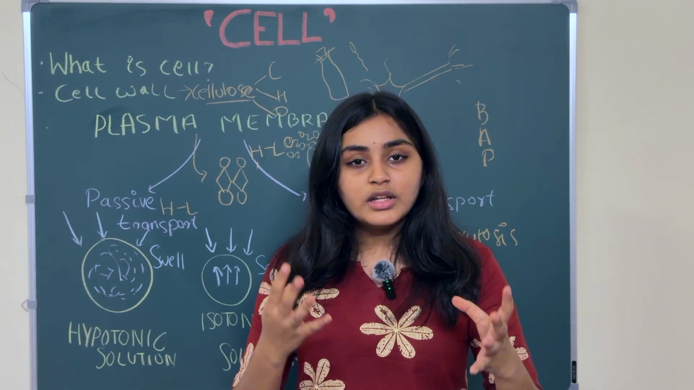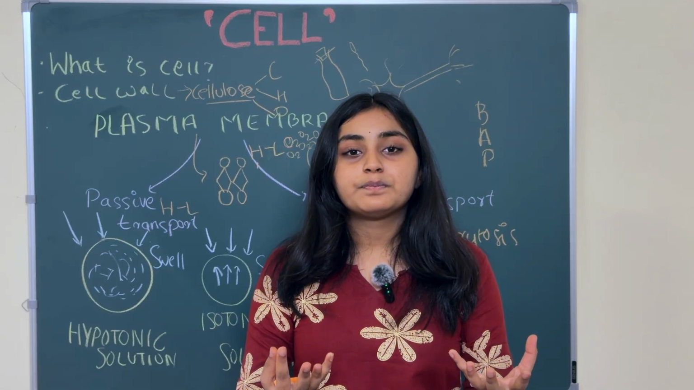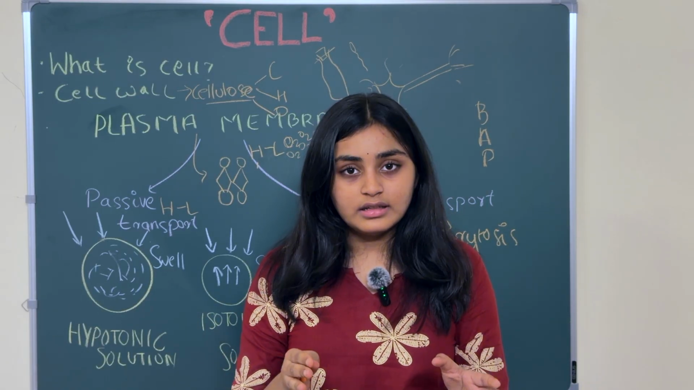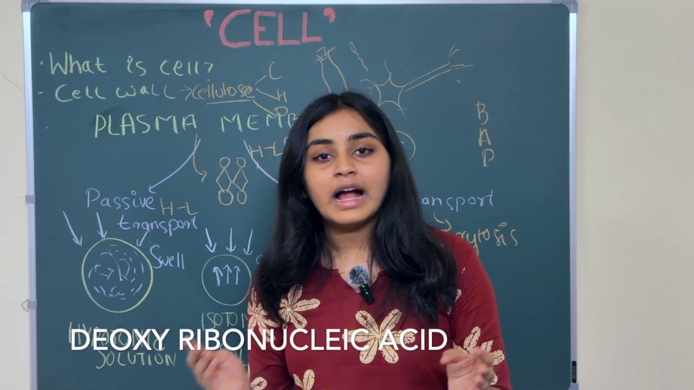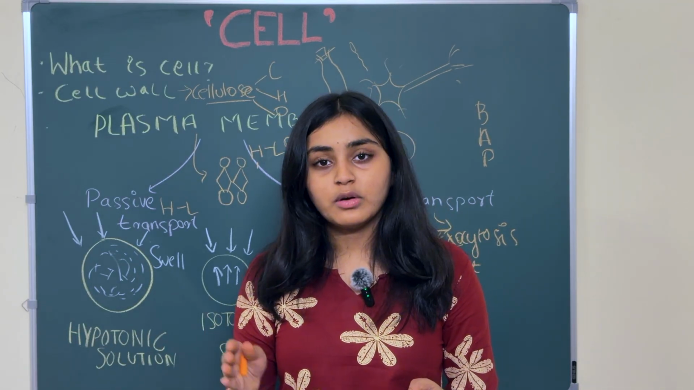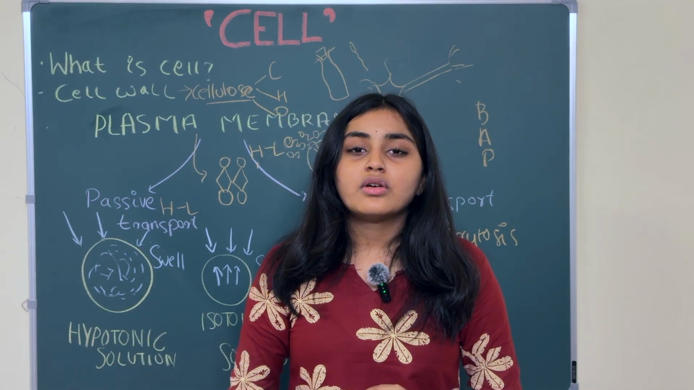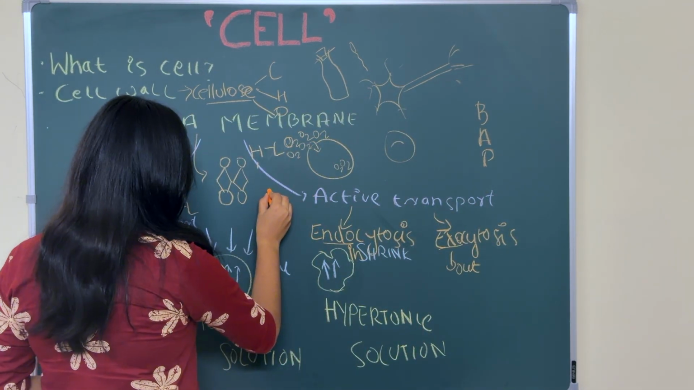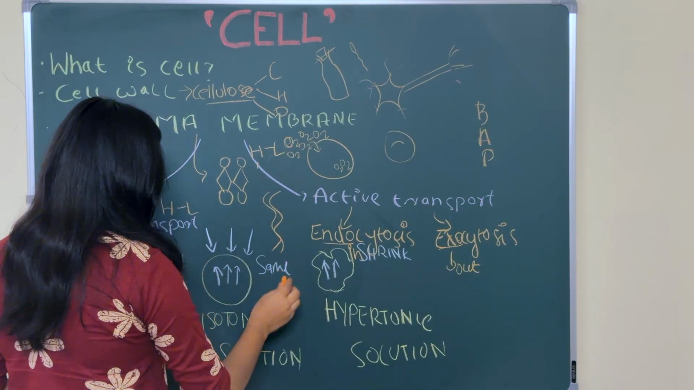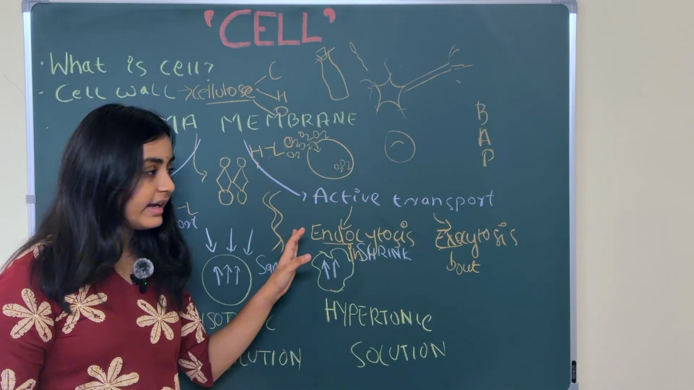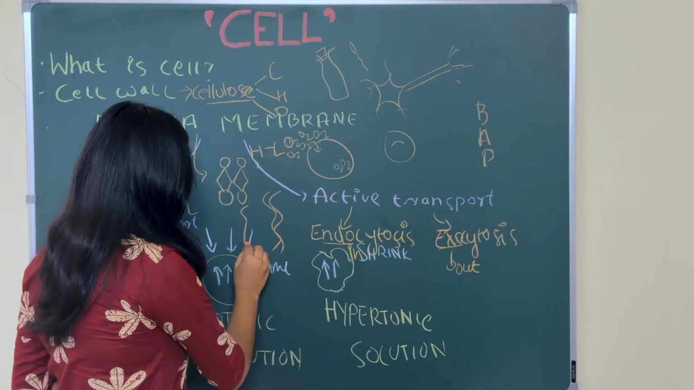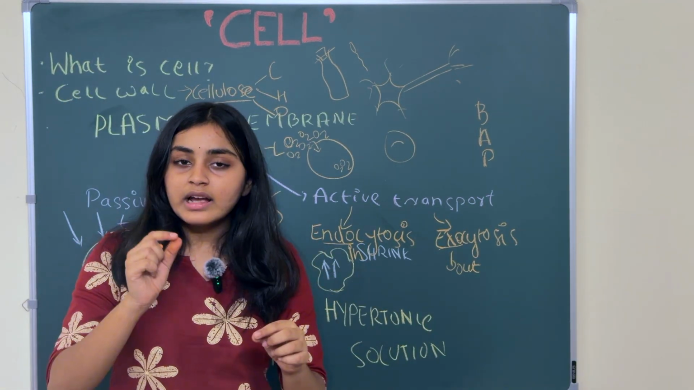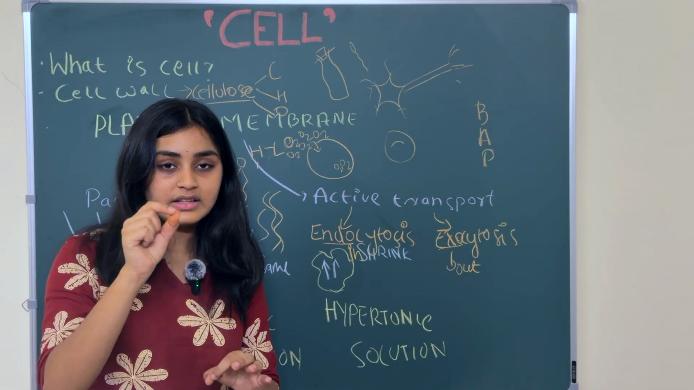So that nucleus contains a chromosome. It contains DNA. The full form of DNA is deoxyribonucleic acid. I repeat, deoxyribonucleic acid. It contains chromatin. It contains DNA, and this DNA is made up of threads, which are called chromatin threads. And this DNA has a particular segment in its place.